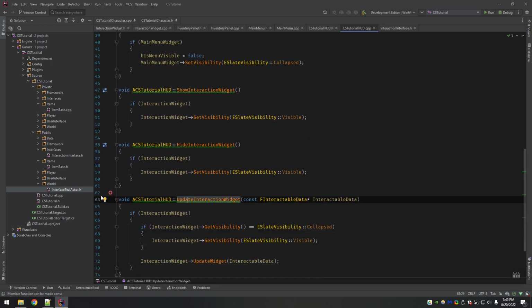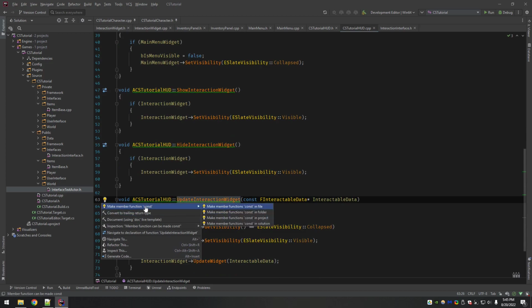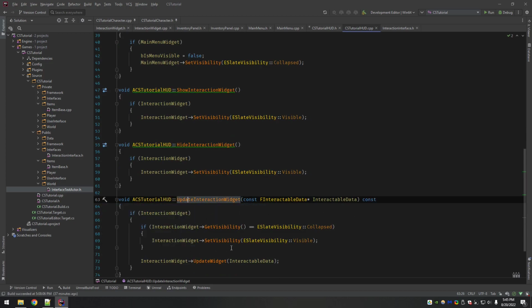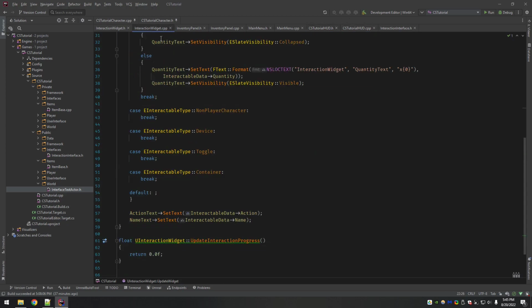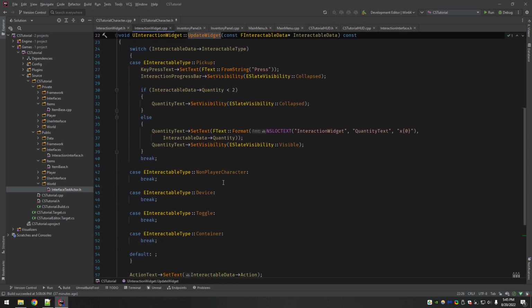Looks like I'm getting more recommendations here. I'm assuming, yeah, make these const. Again, no variables are being modified. This is just purely performing actions. When that's the case, it's good practice to make your function const. All it does is call a function, call another function, or read some data, as in the case of the update widget right here.